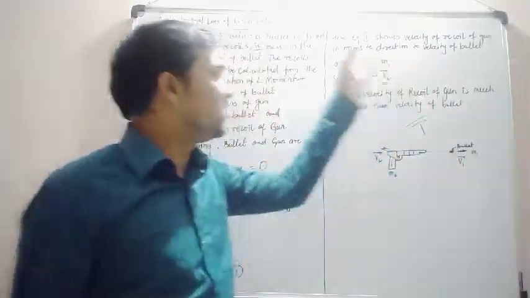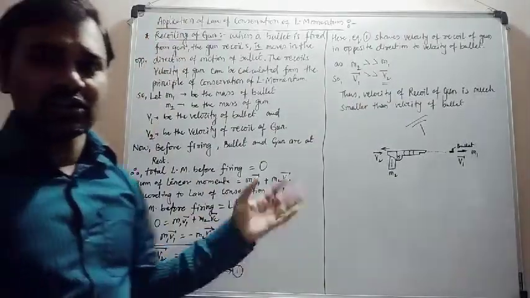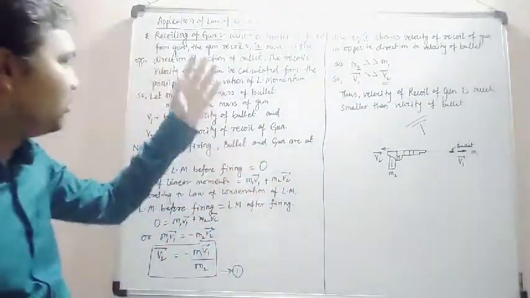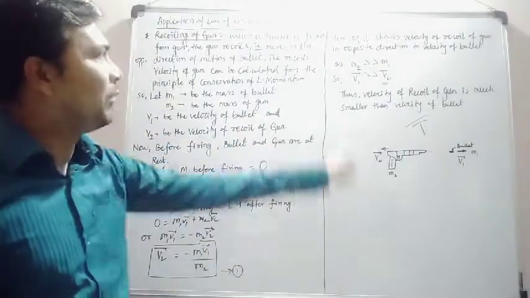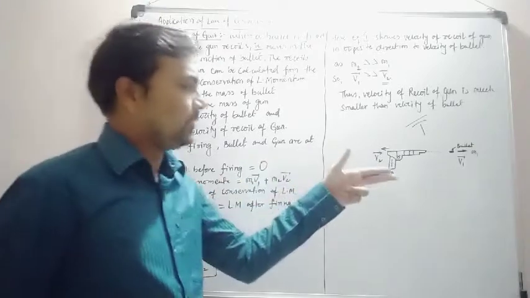Due to this condition, the gun recoils and the gun is reloaded with a new shell for firing.